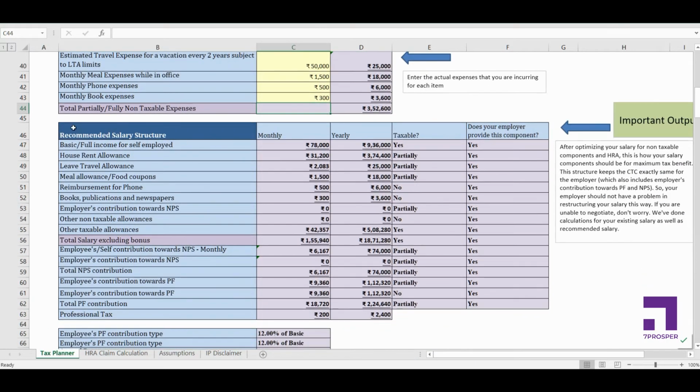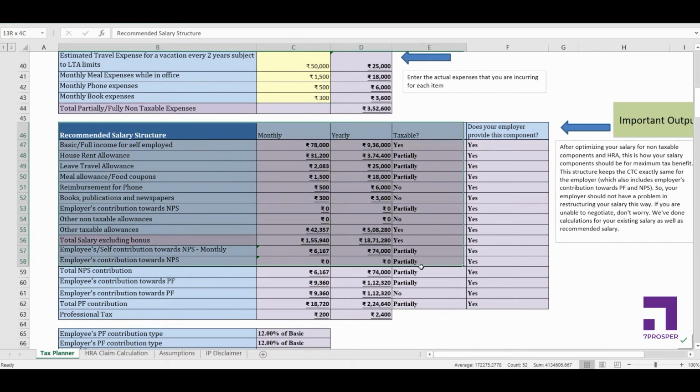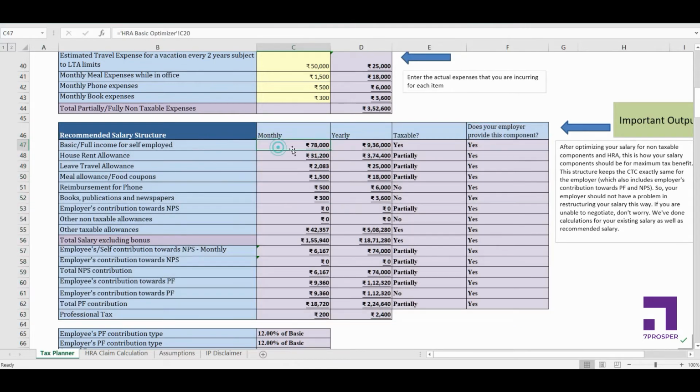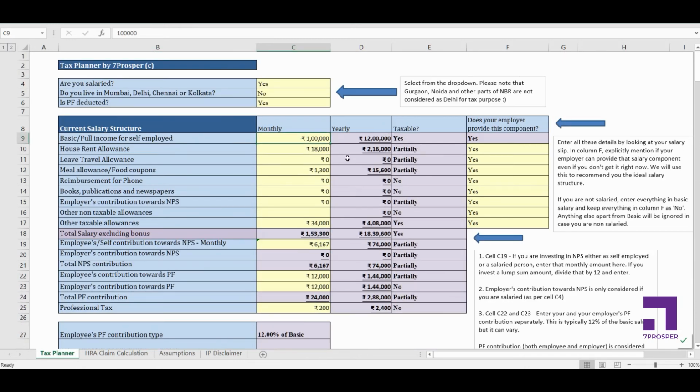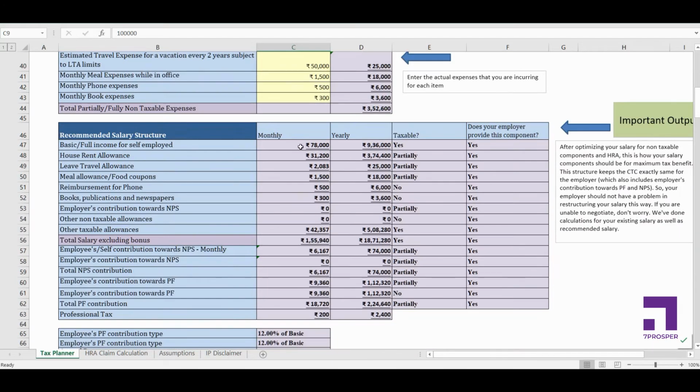Now this is an important table, the recommended salary structure. As soon as you enter all these values, the recommended salary structure is populated here. So it's recommending that I should have a basic salary of 78,000. How much is it currently? Currently it's 1 lakh rupees. So it's asking me to reduce my basic salary from 1 lakh to 78,000.